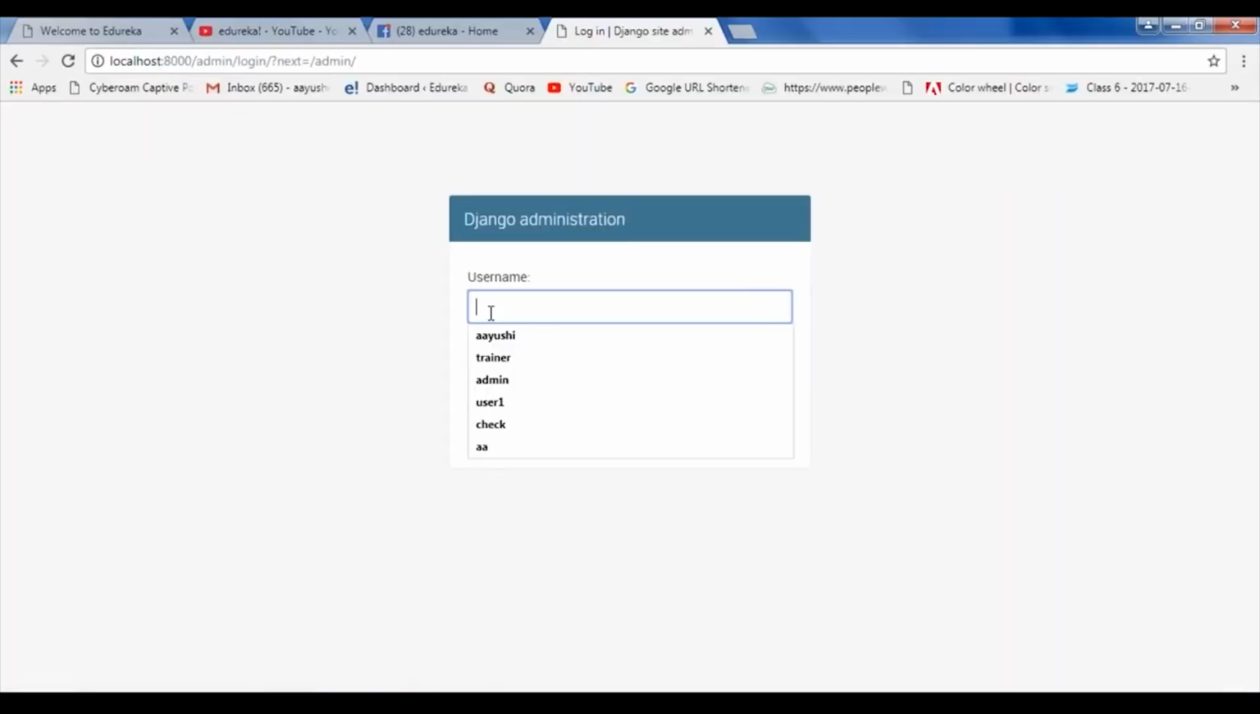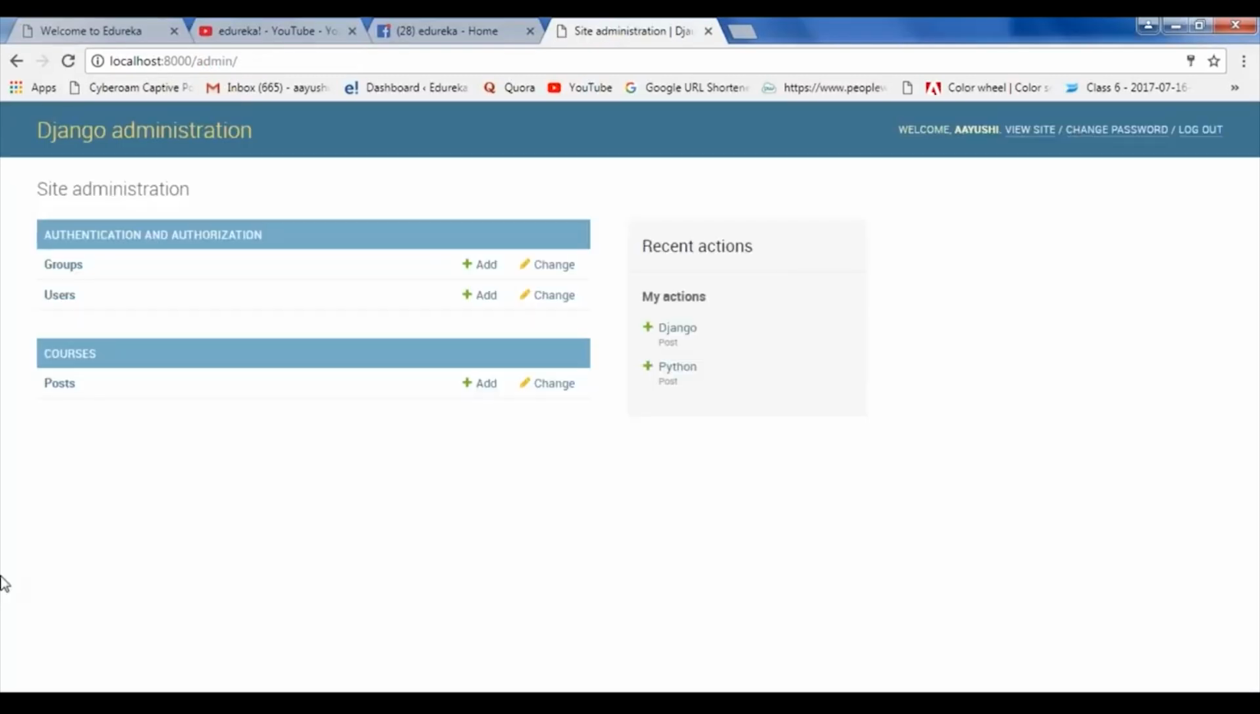So I've already created a username for this project. The username is Ayushi and the password I'm specifying. So this is my administration panel that we have just displayed.